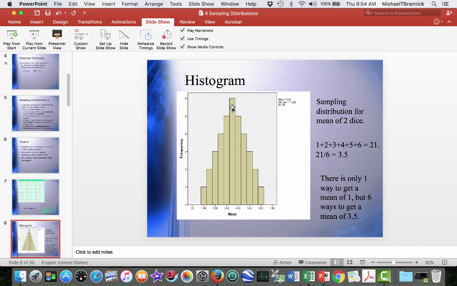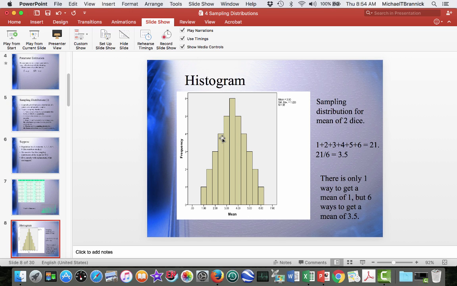Now, if you just add them together, of course, 3.5 times 2 is 7. So 7 is the most likely thing that you're going to get when you roll 2 dice, if you add them up. If you roll 2 dice and you add them up, you're rarely going to get a 2 or a 12. Right? 7 is going to be relatively common.